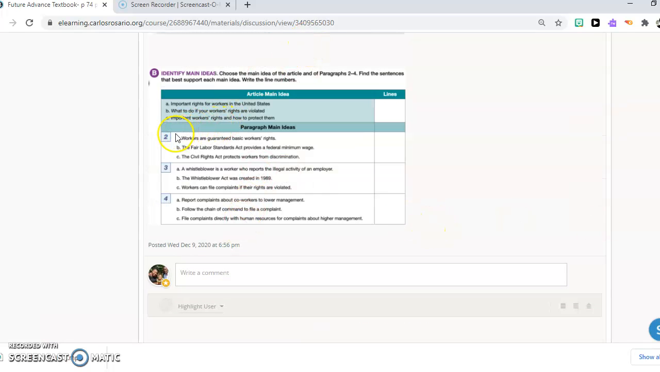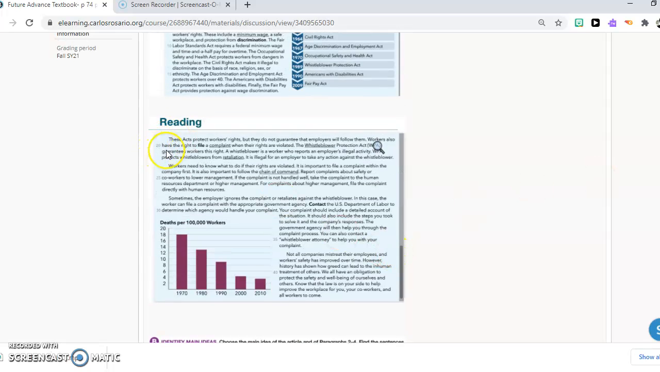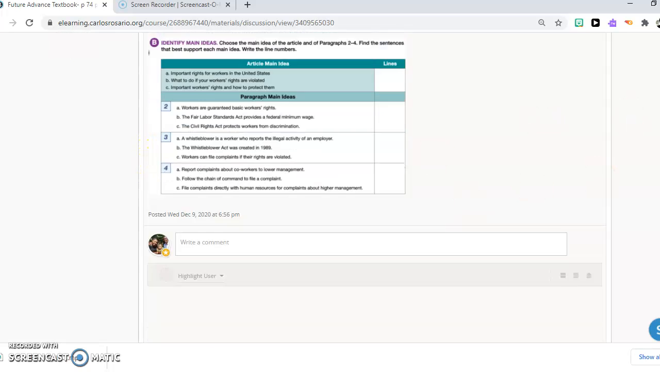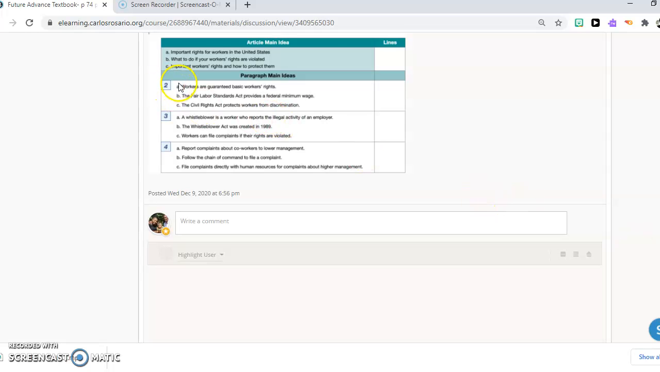Now, this is very important. So the first one says the article's main idea. You pick one of these and you say which lines from the article, which number lines from the article, you got that from. The same thing for number 2. You circle the one you think is the main idea for paragraph number 2 and the lines that help you. Same for this one. Paragraph number 3, which is the main idea, circle it and which lines helped you. And the same for 4.